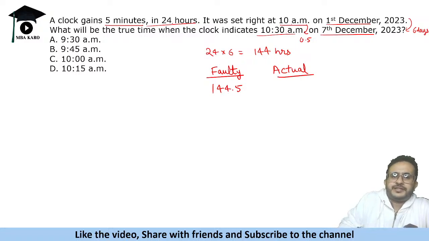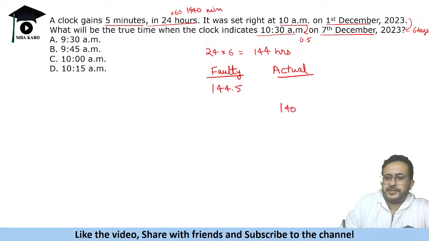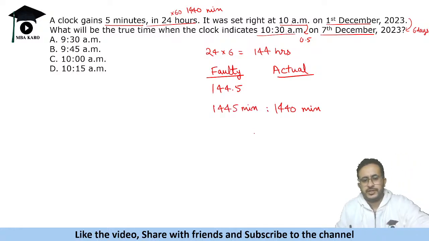Okay, now the actual clock, see, faulty gains 5 minutes in 24 hours. 24 hours into minutes, we will get 1440 minutes. When in actual clock it is 1440 minutes, in faulty clock it is 1445 minutes. So the ratio remains constant.